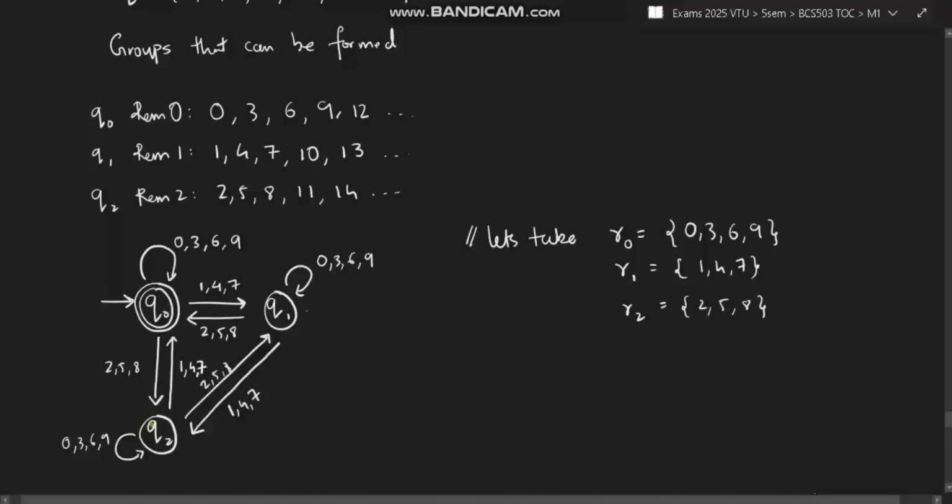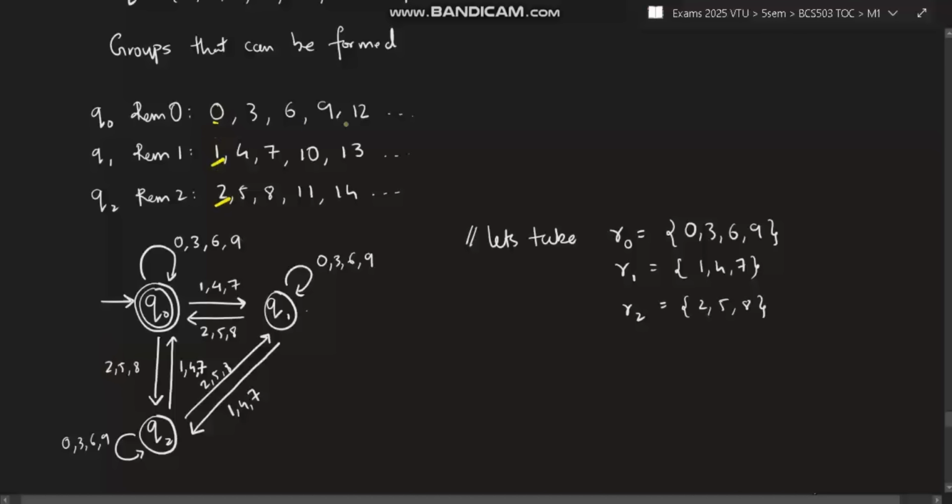For Q2, nothing is defined as of now. Take the numbers 0369, take 147, take 258, and see where all they are going. I'll do it for one. Suppose you came from Q0 to Q2, how did you come? Through 258. Choose one of the numbers. Let's take 2. After that, 2 0 where does it go, 2 1 where does it go, 2 2 where does it go. 2 0, the remainder will be 2.